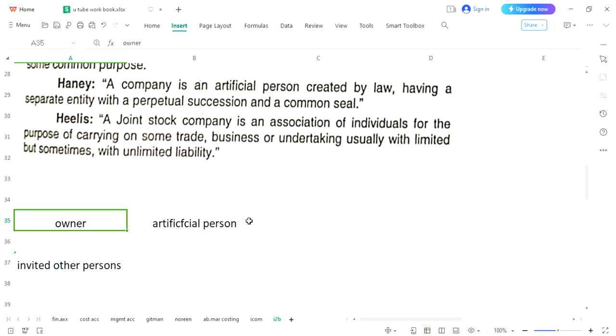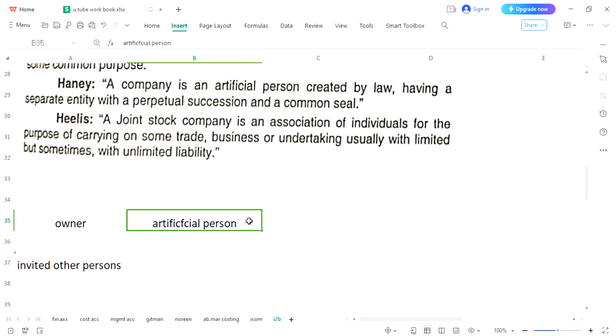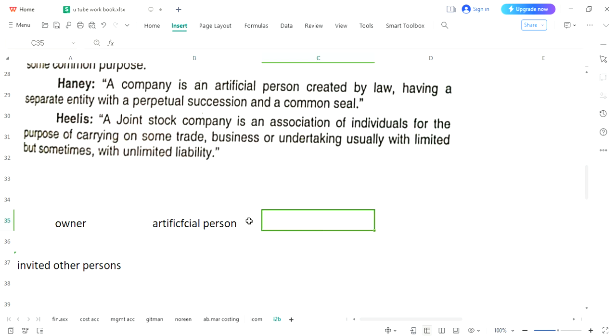Both are different outside the business. They have created an artificial person. Artificial means not organic, not original. It's not a human being. An artificial person is created and they have named it ABC. Just giving you an example, ABC and Company. So the name of that artificial person is ABC and Company.